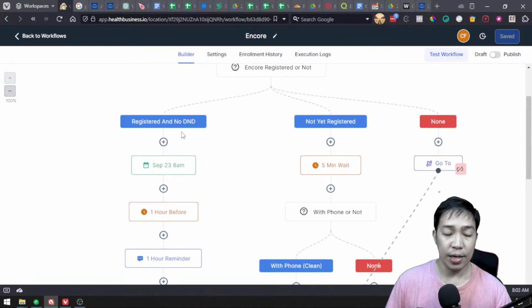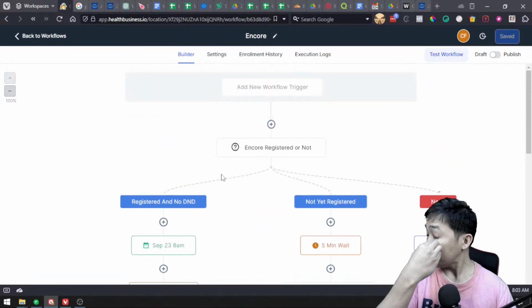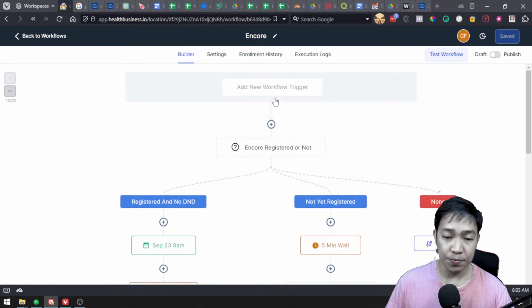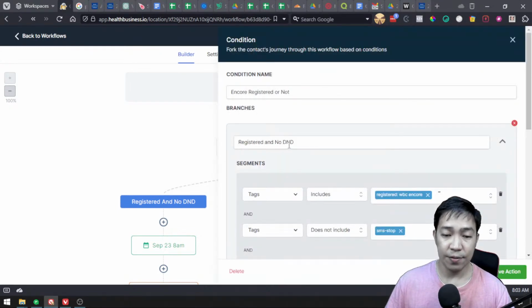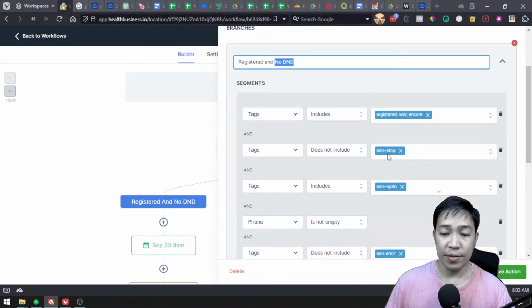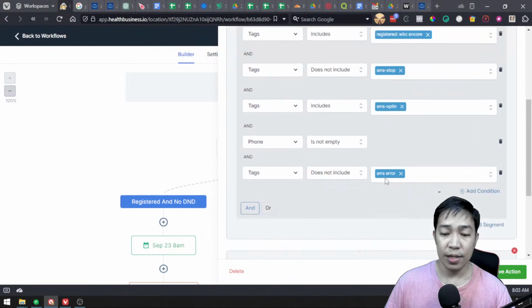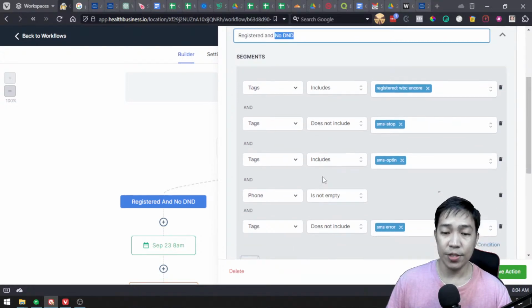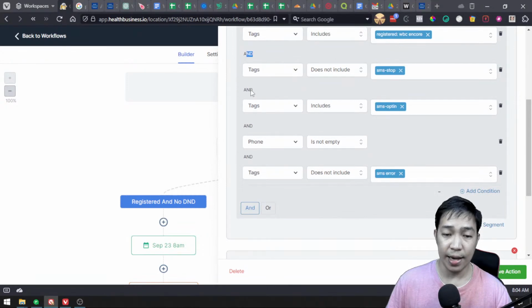So they will go here and they will receive a 1 hour before reminder, a text reminder. So this hasn't been updated just yet. I just formatted this and duplicated this from the previous automation that I set up. But that's the goal. Okay, so here the condition is that if they have registered and they have no DND, meaning do not disturb, and basically they don't have this tag, SMS stop, and they don't have SMS error. You see that tags do not include, do not include. So this is what we call conditional. So if this is true, because this is all and there.